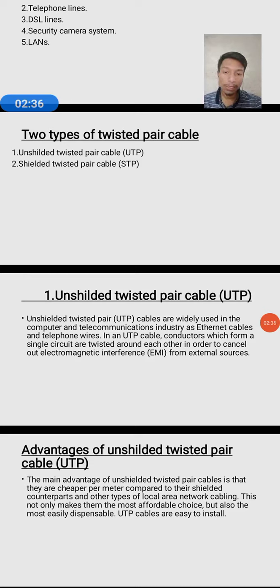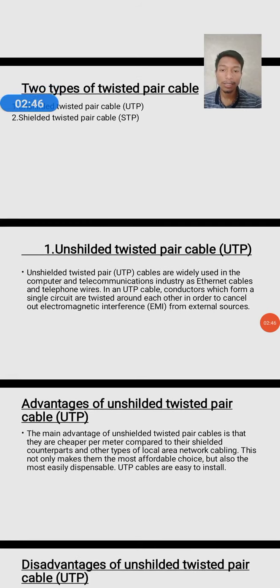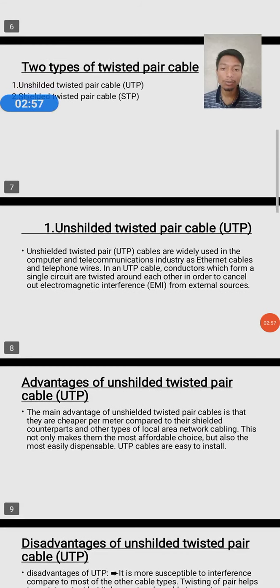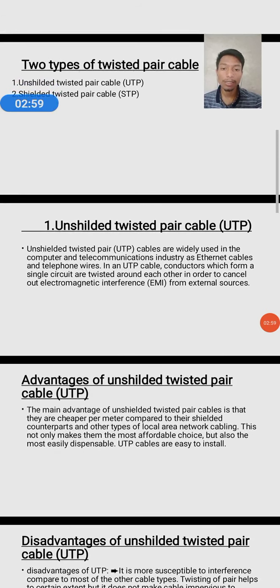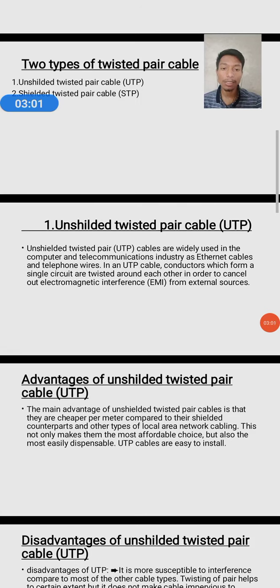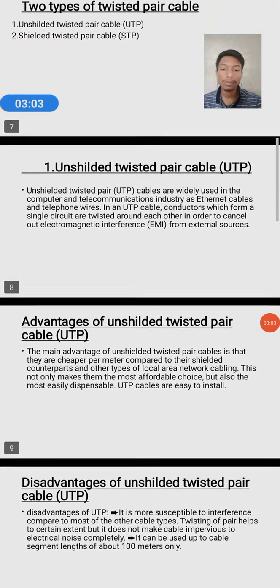Unshielded twisted pair cables are widely used in the computer and telecommunication industries as Ethernet cables and telephone wires. In a UTP cable, conductors which form a single circuit are twisted around each other in order to cancel out electromagnetic interference, that is EMI, from external sources.